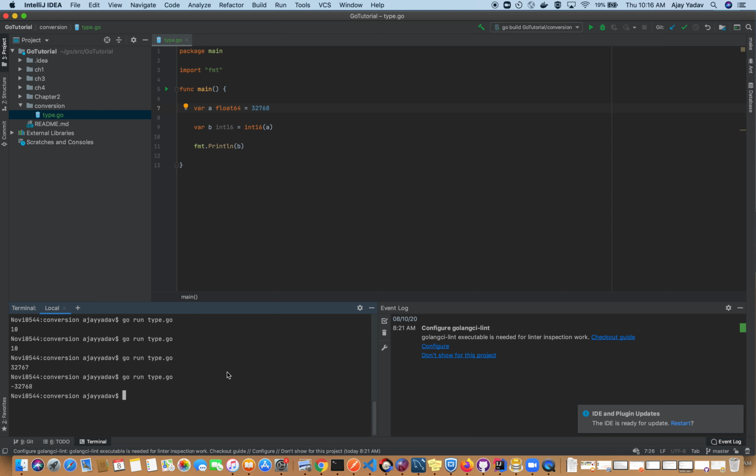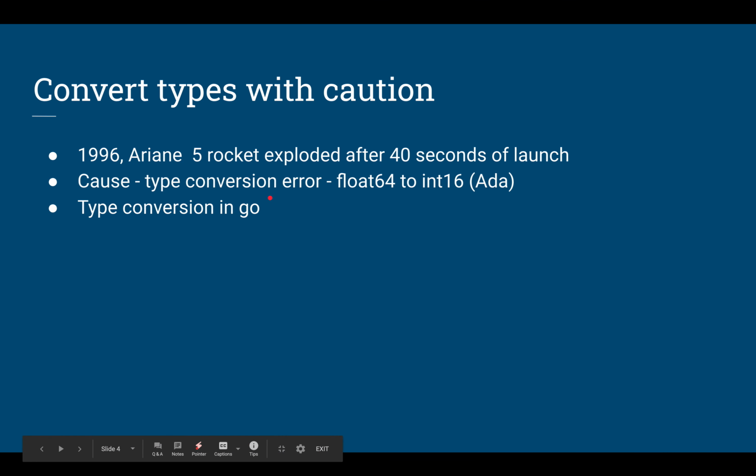So whenever the number overflows, sorry, I said it wrong, whenever the number overflows, it goes back in a circular direction and starts from the negative number. That's what happens here. So that's how Golang handles a type conversion which exceeds the limit, but still you should be careful in certain cases. Let's go back to the slide.